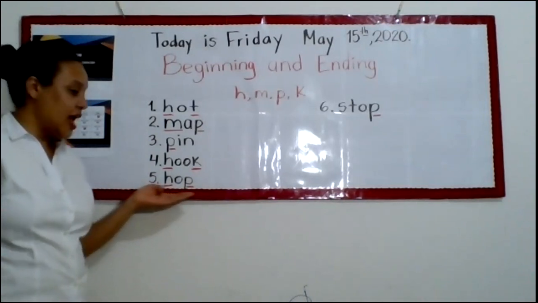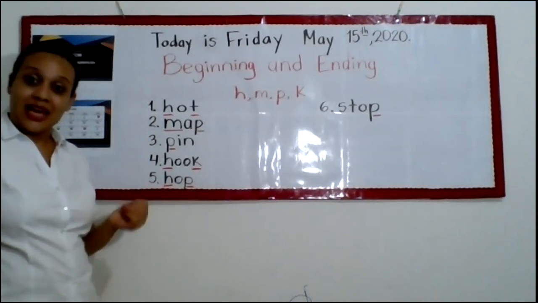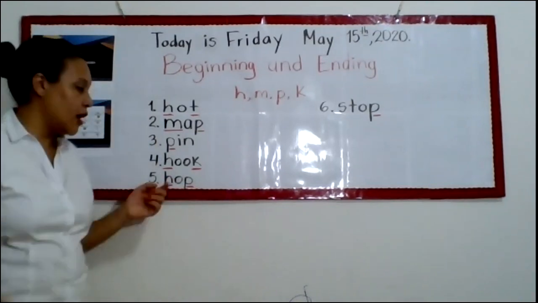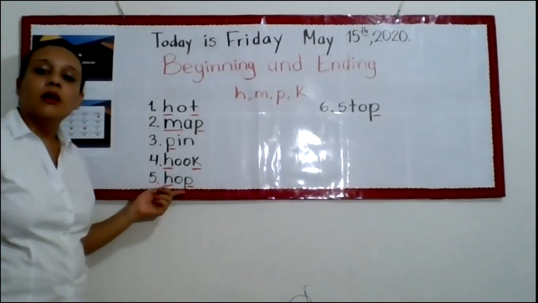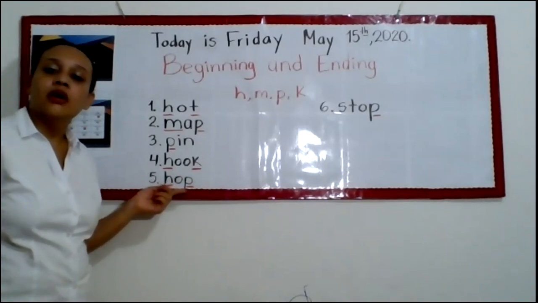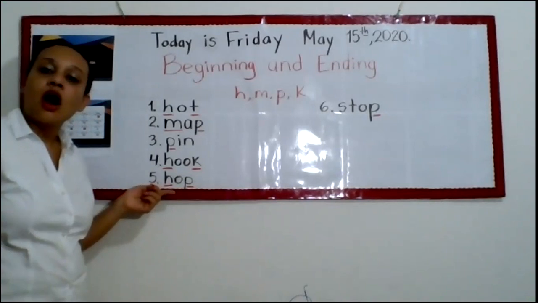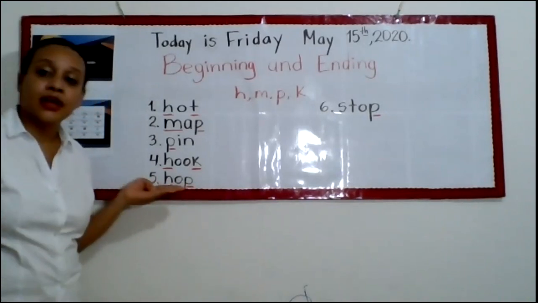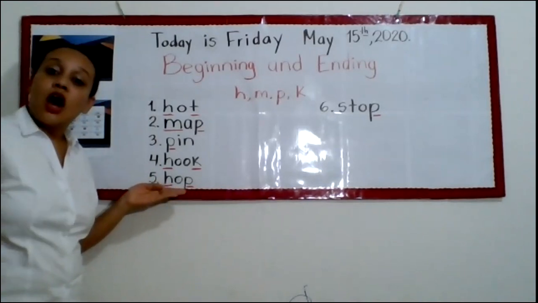At the beginning, at the end. So how can we read the word hop? Now let's do it. Come on. Hop.